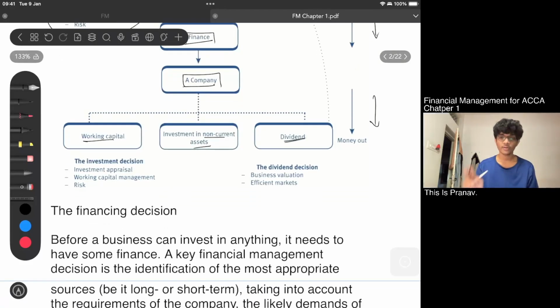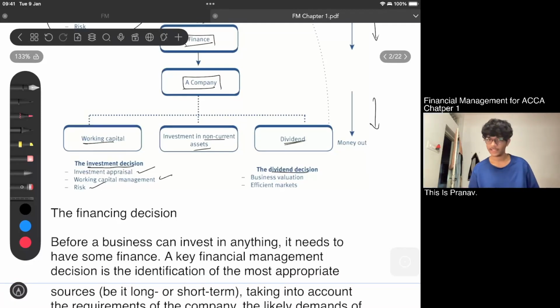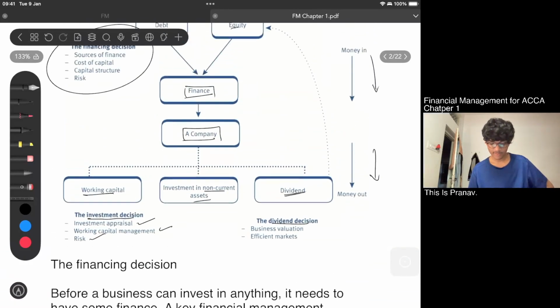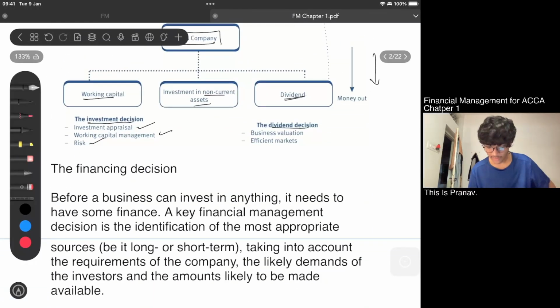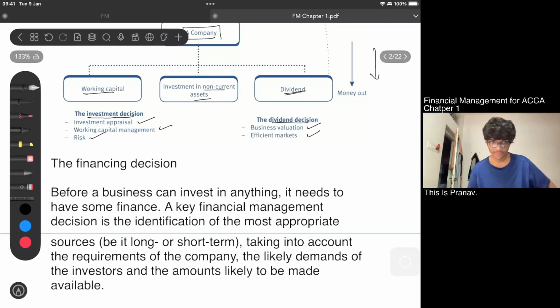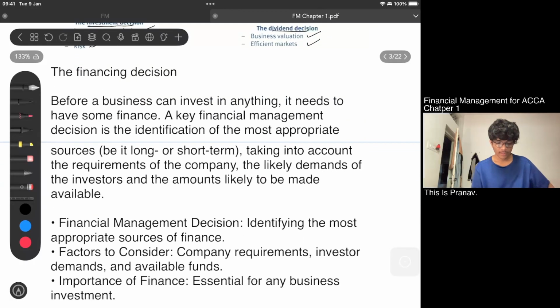And money is going out in 2 ways. One is the investment decision, one is the dividend decision. Investment is done in working capital and in your non-current assets, that is your investment appraisal, and in your risk. Risk is nothing but your venture capital or whatsoever it might be, but all these things should be kept in mind while taking your business investment decision. And finally, in your dividend decision, business valuation and efficient markets are all thought of when you are taking your dividend decision.